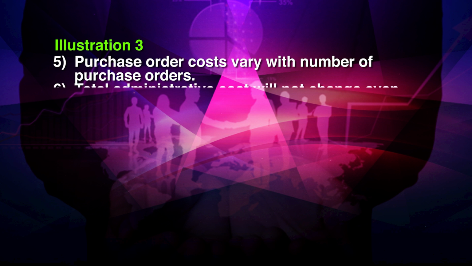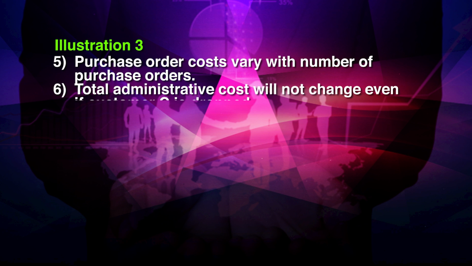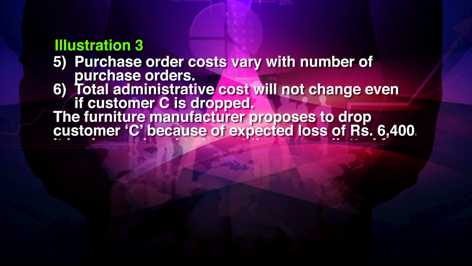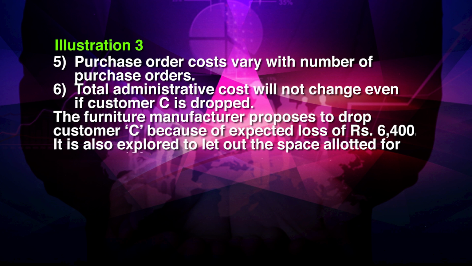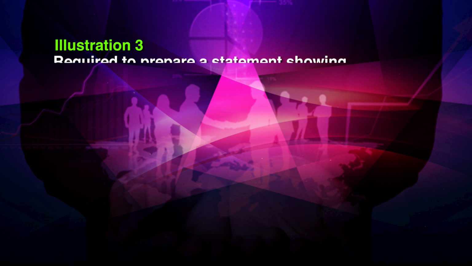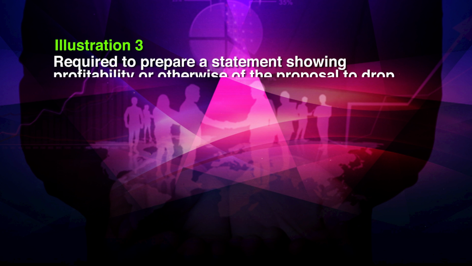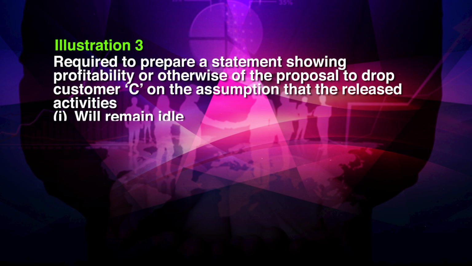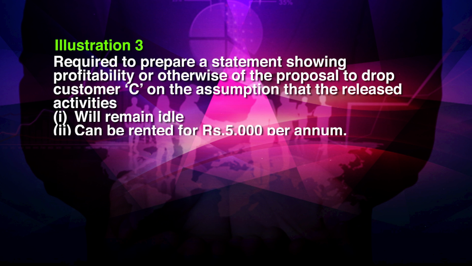Sixth, the total administrative cost will not change even if the customer C is dropped. The furniture manufacturer proposes to drop customer C because of expected loss of rupees 6,400. It is also explored to let out the space allotted for customer C. Required to prepare a statement showing profitability or otherwise of the proposal to drop customer C on the assumption that the released activities will remain idle, can be rented for rupees 5,000 per annum.